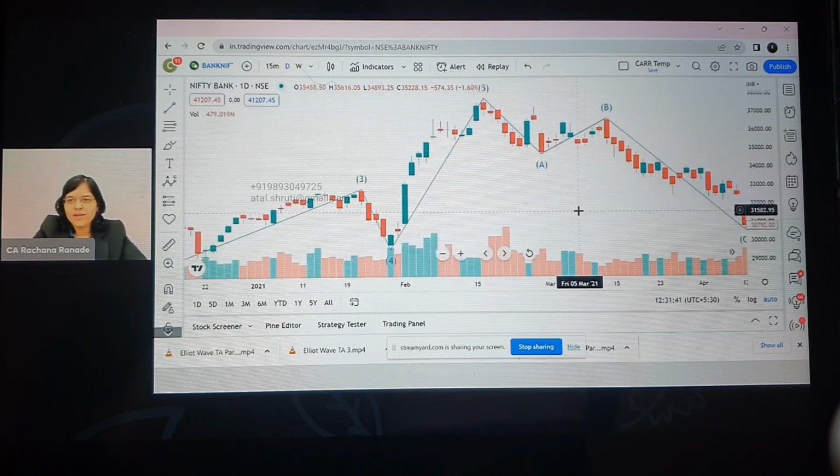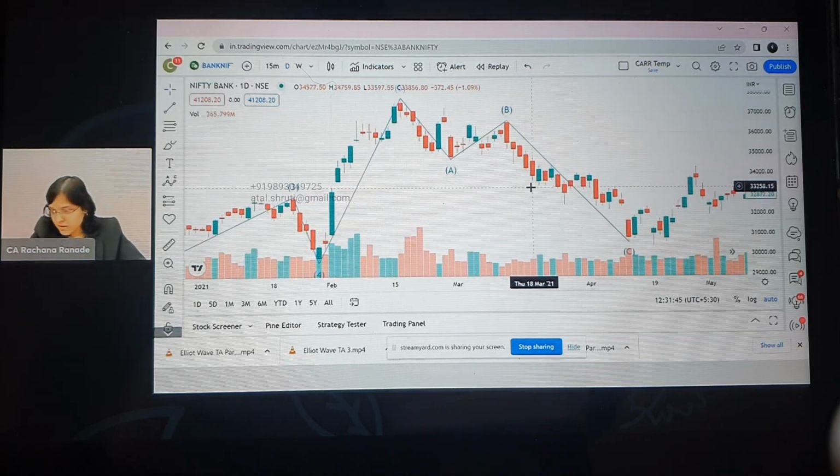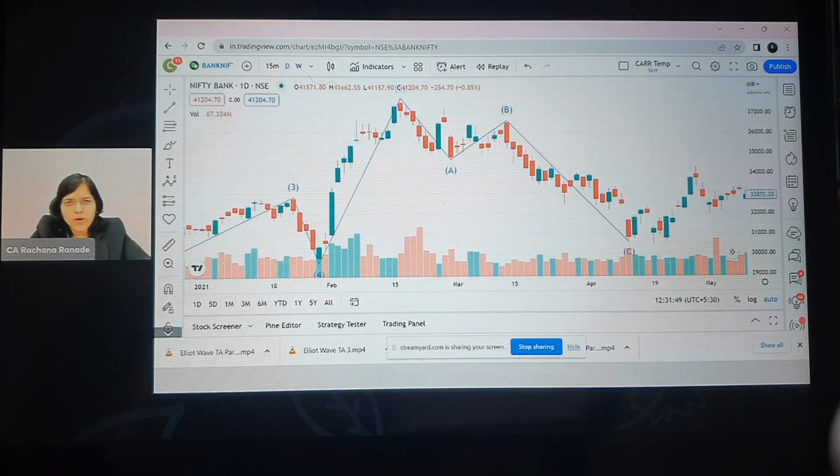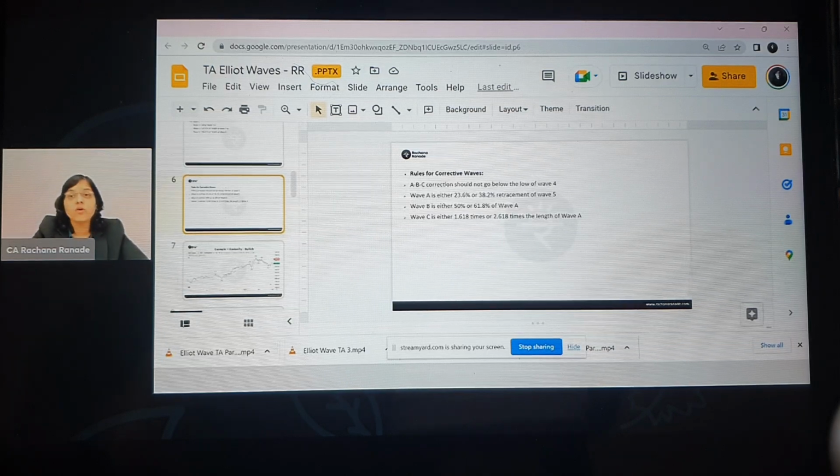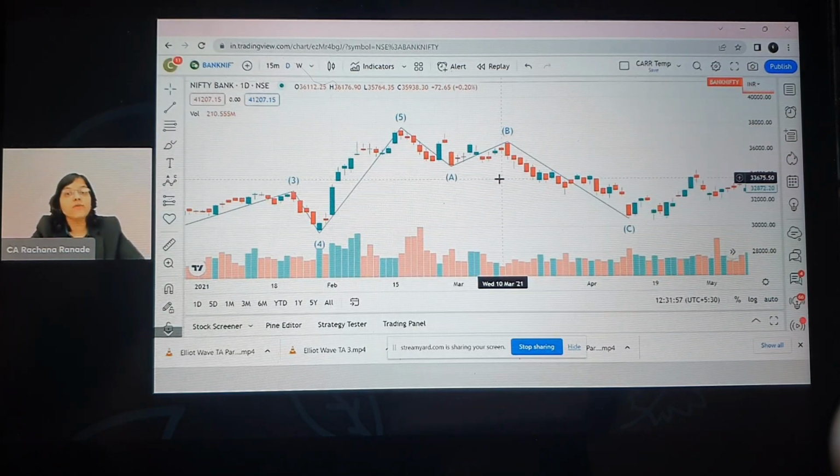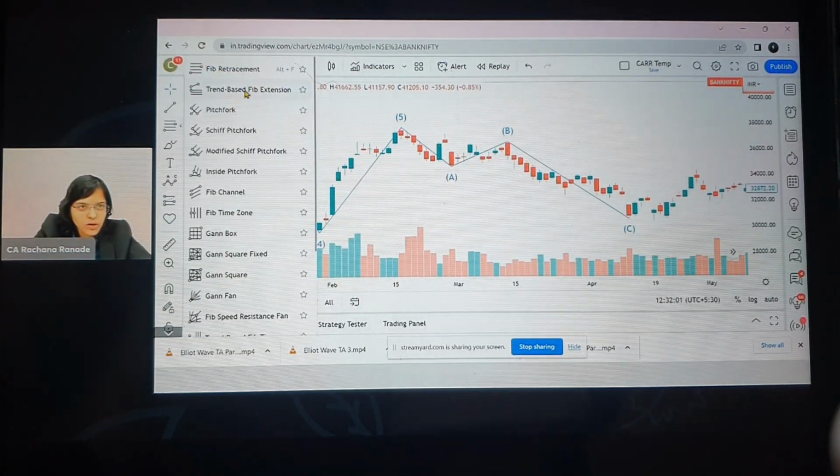Now the final one pending is C. Now what was the rule for C? We said C should be 1.618 times or 2.618 times of what? Of A. Now for this we will have to use the Fibonacci extension tool, right? So again I'm going to go here, trend based Fibonacci extension.